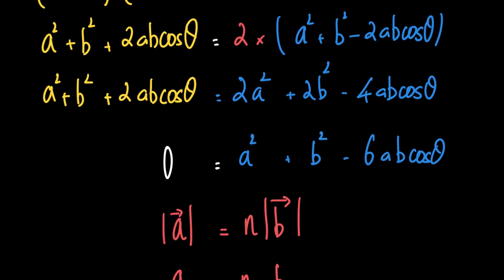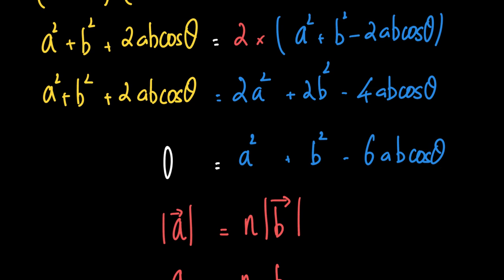So 2 times a square is 2a square, 2b square, and 2 into 4 is 4ab cos theta, right? So if I transpose every term from the LHS, 2a square minus a square is a square, 2b square minus b square is b square, and minus 4ab cos theta minus 2ab cos theta is minus 6ab cos theta.